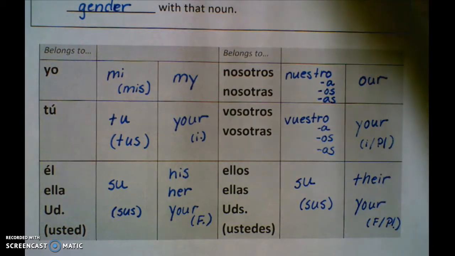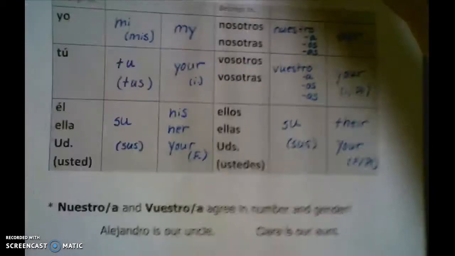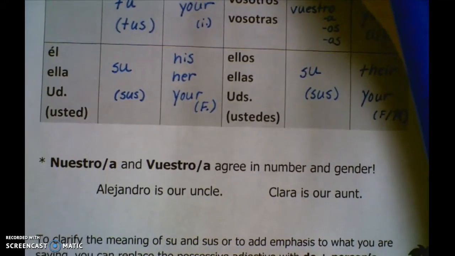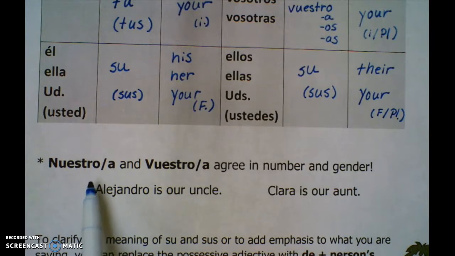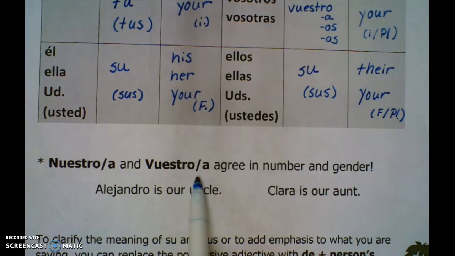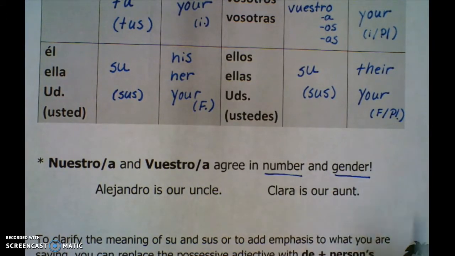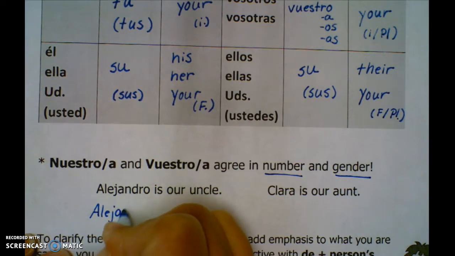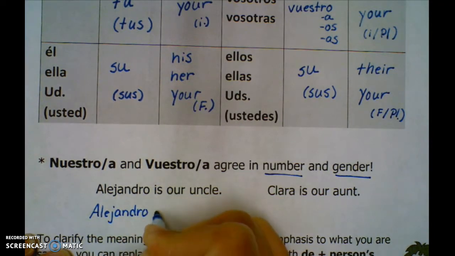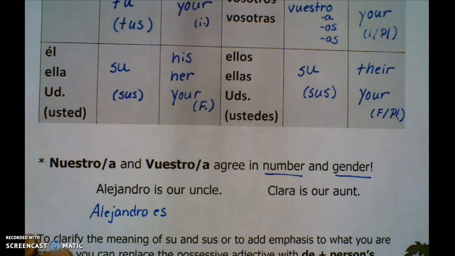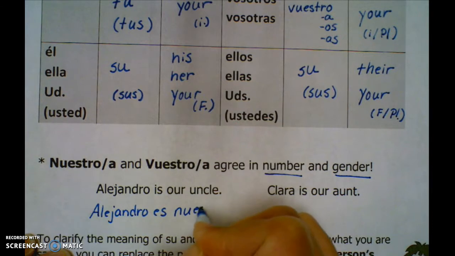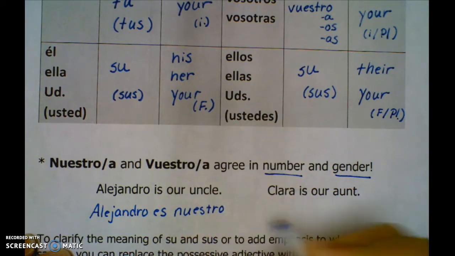So let's go down and show you something really practical here. I'll show you how this nuestro, vuestro thing can work with the masculine and feminine. Nuestro or nuestra, vuestro, vuestra, they agree in number and gender, both of them. So for example, Alejandro es, because it's not how he feels or where he is. It's what he is. Our is nuestro. What he is, our uncle.